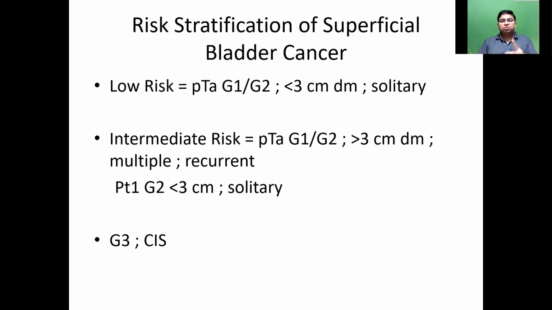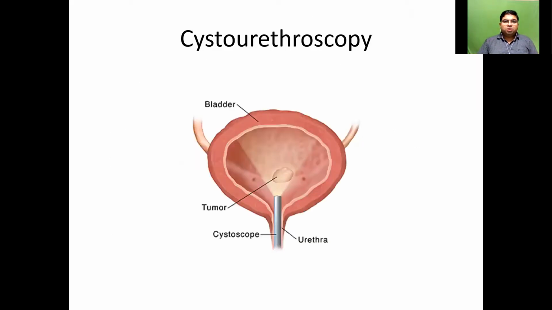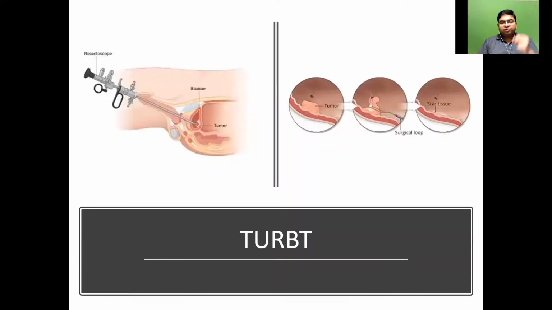Okay, even carcinoma in situ has a high rate of metastasis, even though it looks like an apparently superficial bladder tumor. Okay, because it doesn't involve the bladder muscle. But they have high rates of progressing to a metastatic stage. So this is the cystoscopy we normally do. You see the site of the tumor, whether any additional sites are present or not, and then we put in the resectoscope and we take out the tumor under general anesthesia.